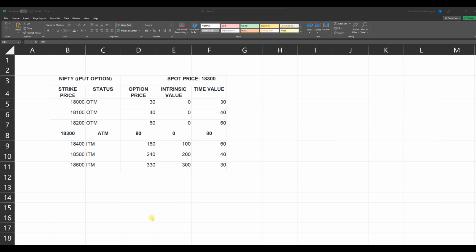So this is how we can calculate the strike prices of the ITM, ATM and the OTM put options and the call options. So we should be very clear in selecting the strike price when we are into the trade. Okay, so we need to know, as an option buyer or option seller, which strike price we have to choose wisely.